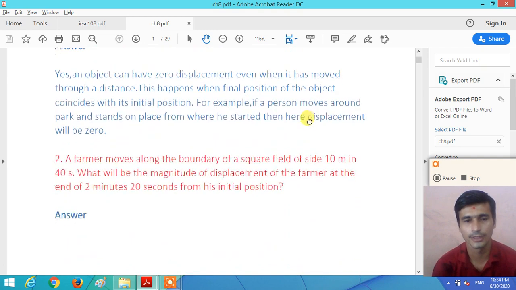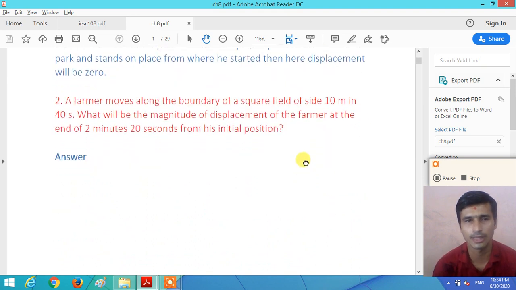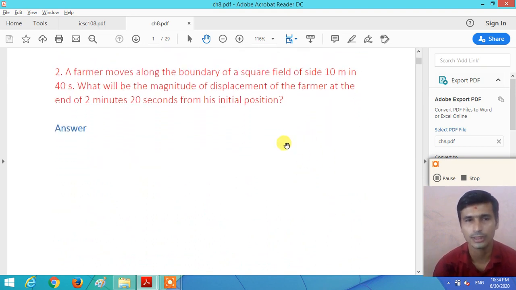Now we discuss question number 2 given on page number 100. A farmer moves along the boundary of a square field of side 10 meters in 40 seconds. So he covers the 10-meter distance in 40 seconds.